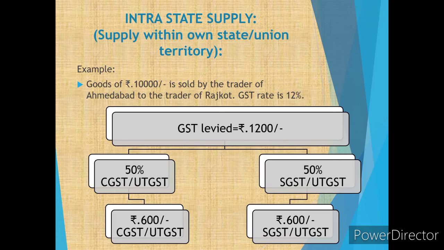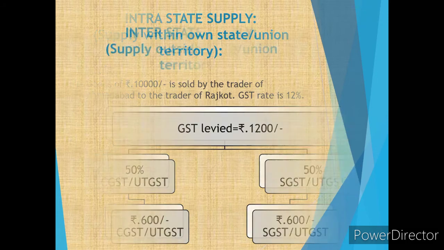Okay. So any supply of goods and services or both done by the state or union territory in their own geographical territory is to be considered equally with CGST and SGST or the UTGST. So for intrastate supply, you have to consider SGST and CGST both 50-50% equally.